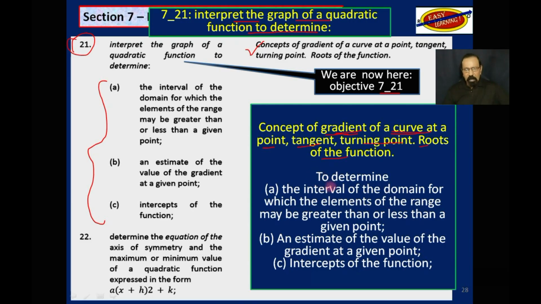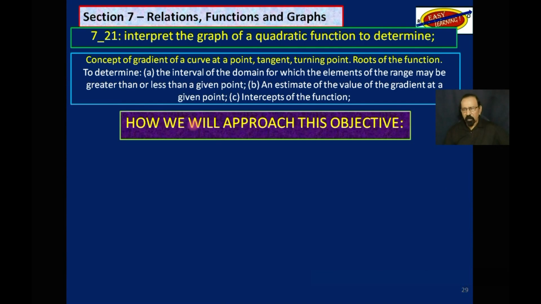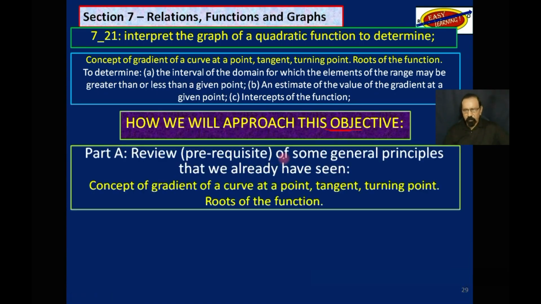And then now we would also have to determine a few things. The interval of the domain for which the elements of a range may be greater than or less than a given point. Also, estimate of the value of the gradient at a given point, and then intercepts of the function. So we will approach this objective this way.